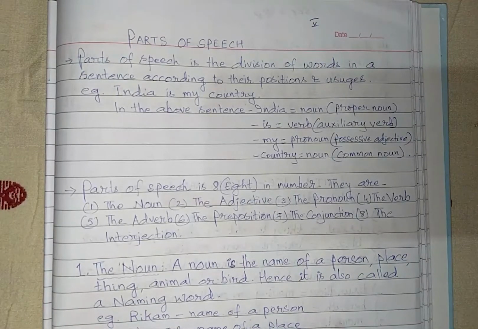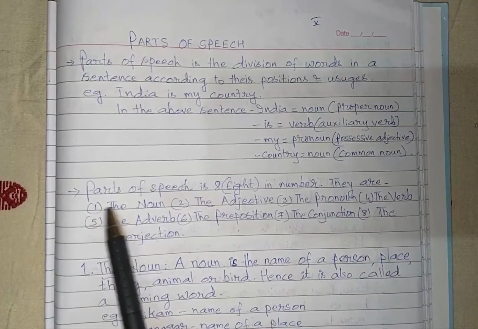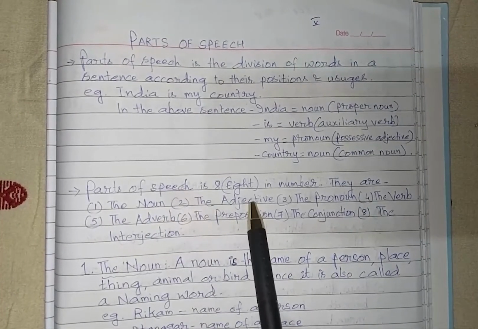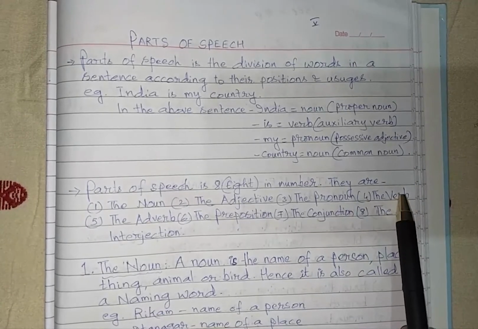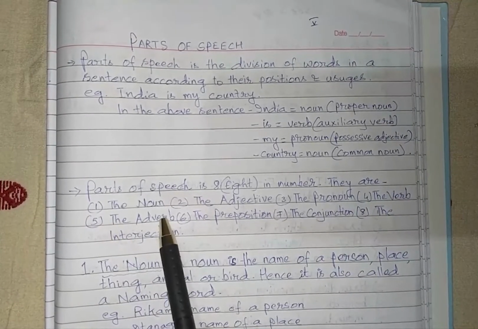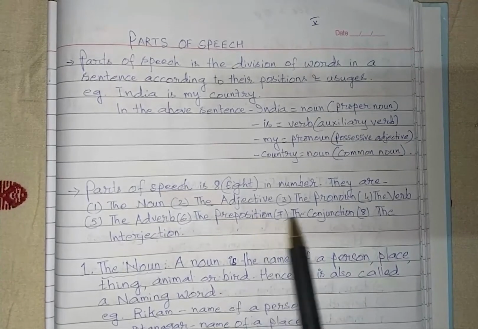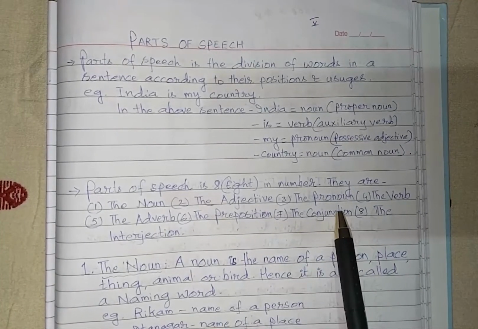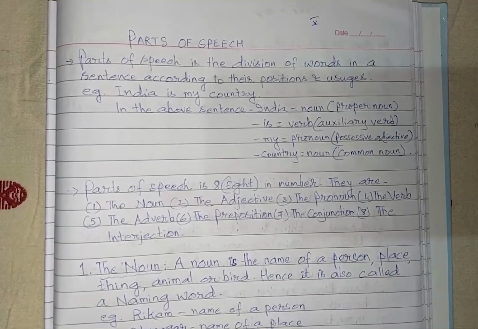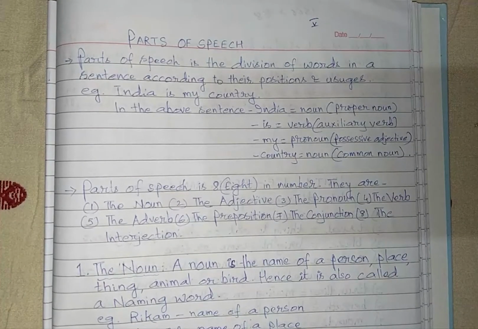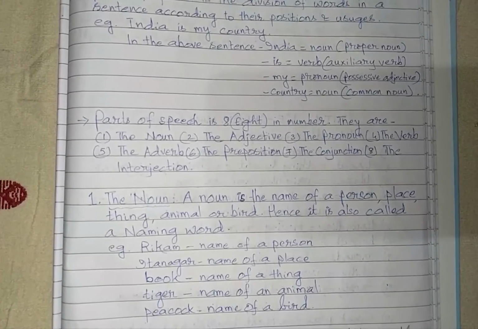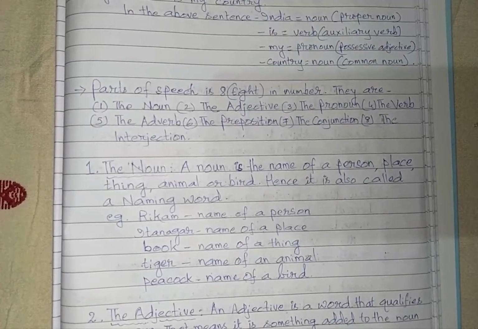They are number 1 the noun, number 2 the adjective, number 3 the pronoun, number 4 the verb, number 5 the adverb, number 6 the preposition, number 7 the conjunction, and number 8 the interjection. So these are the 8 parts of speech, and these parts of speech we are going to study one by one. Okay, now let us start with the noun. The first one is the noun.